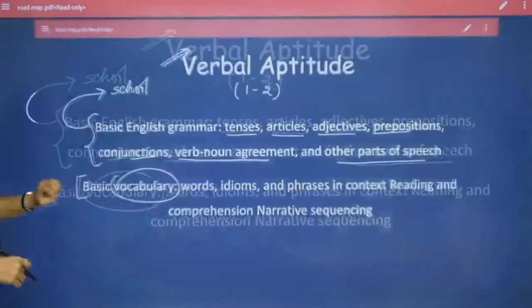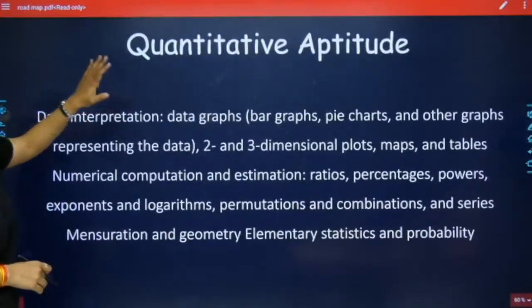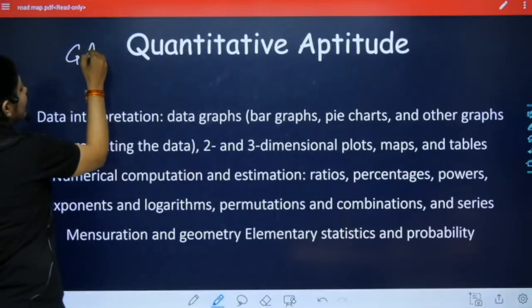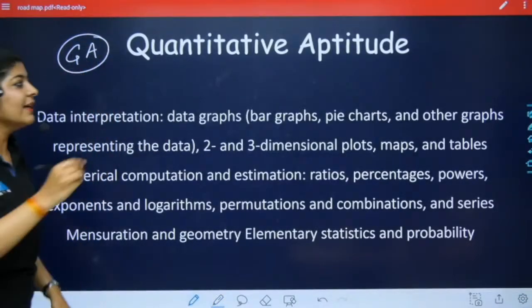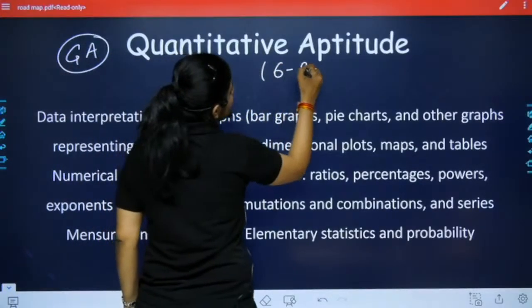Now let's move to the next part, that is quantitative aptitude, and this is the most important section of general aptitude. Here we can say out of 15 marks it carries around 6 to 9 marks.